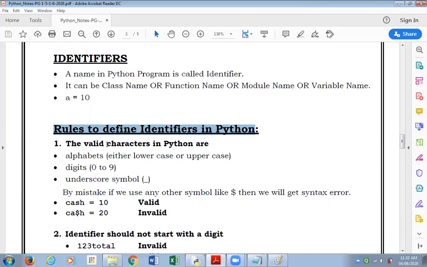While giving names to identifiers, the letters that you are allowed to use are alphabets, capital A to Z, small a to z. They can be in lowercase, that is small a to z, or they can be in uppercase, capital A to Z. You can make use of digits within an identifier, within the name. You can use the underscore symbol also.